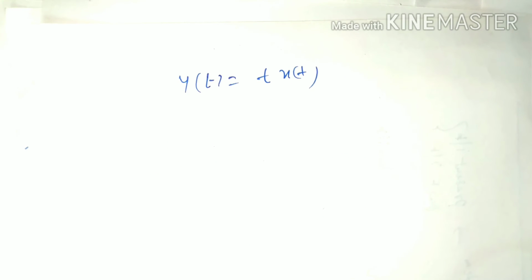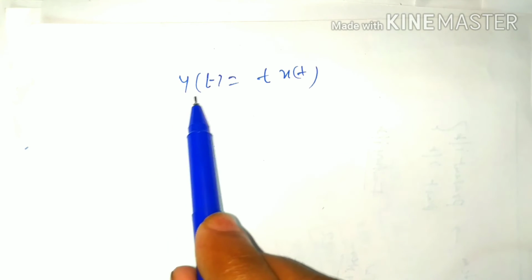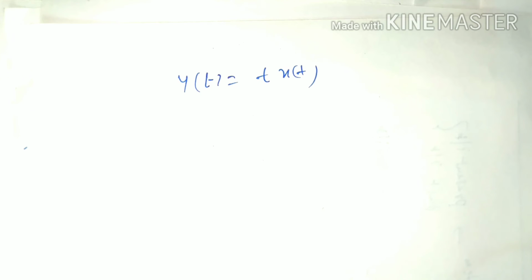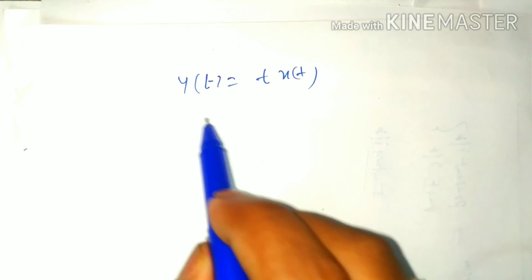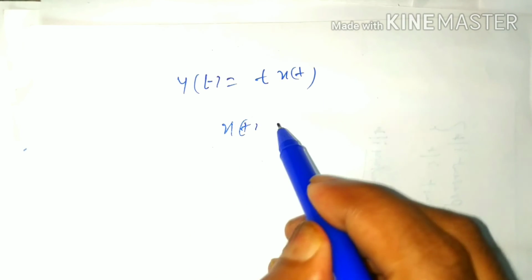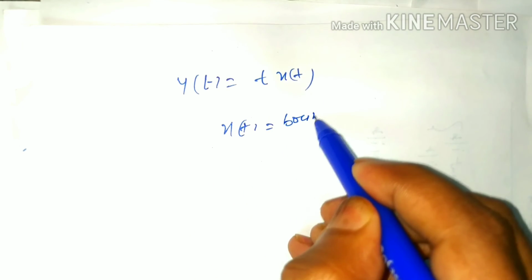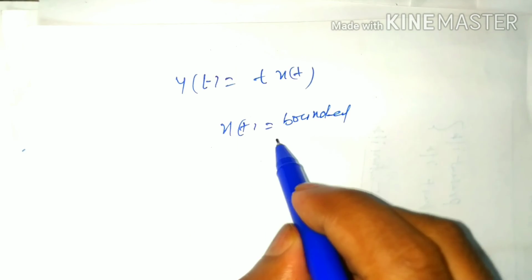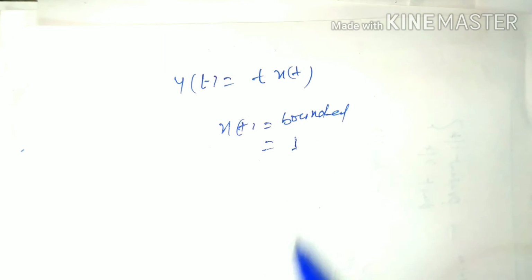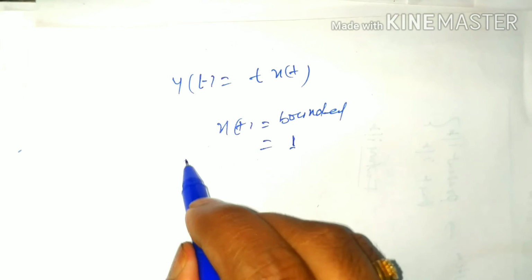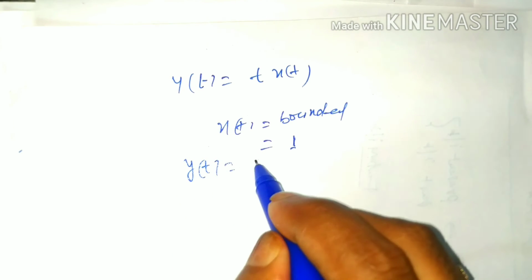Let us see a system with output y(t) equal to t x(t), and we have to check whether it belongs to a stable system or unstable system. Let x(t) be bounded and its value be 1, then its output y(t) will be t.